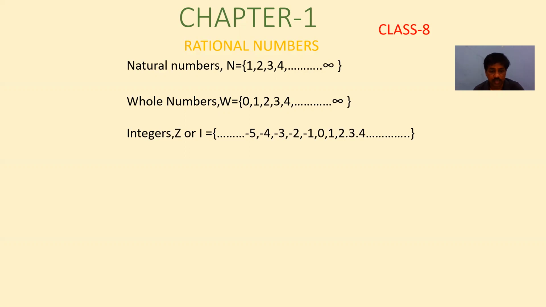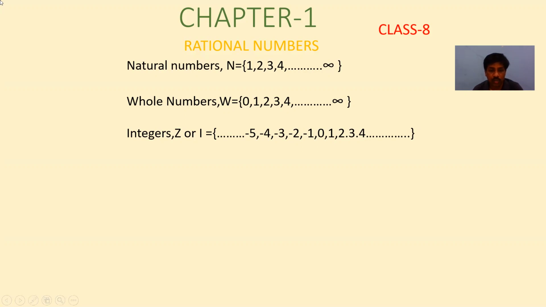Next, integers. Integers are denoted by I or Z. The first letter of integer is I, so we can denote integers by I or Z. Z comes from Zahlen, which means numbers in the German language. Now, integers we studied in class 7. Natural numbers and whole numbers we learnt in class 6. In integers we have negative numbers, 0 and positive numbers.